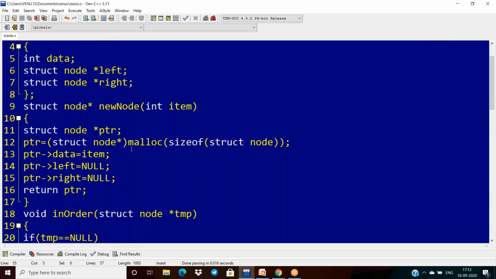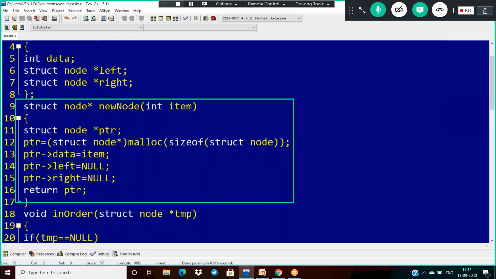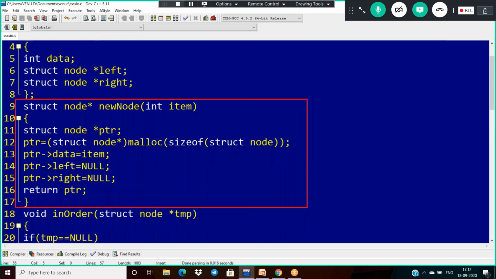Okay. And next, what is the need of this function here? New node. New node means if I am passing any element, I want to pass an element one. I have to pass a root node here, and the root node value is something. In this scenario the value is available in the place of item, and its return type is the pointer node type.